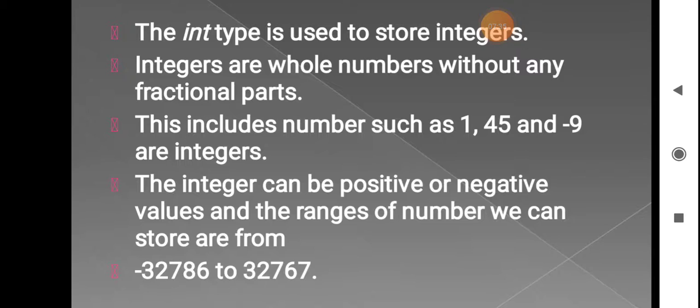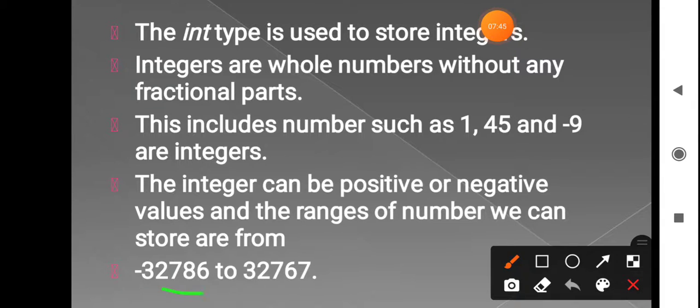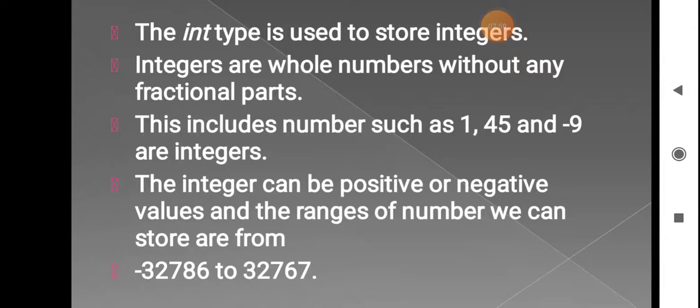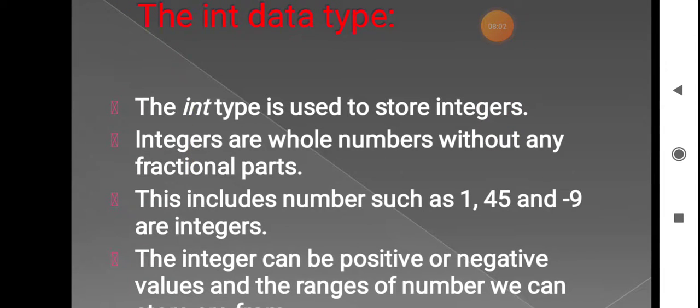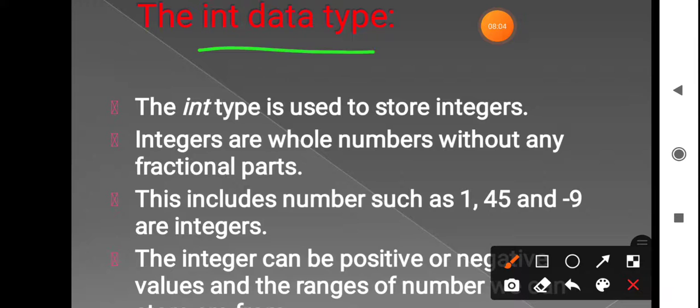There must be a range, right, from where to where the integer numbers can be stored. It is from minus 32,786 to plus 32,767. In this range it can store all the numbers. That belongs to the integer data type.